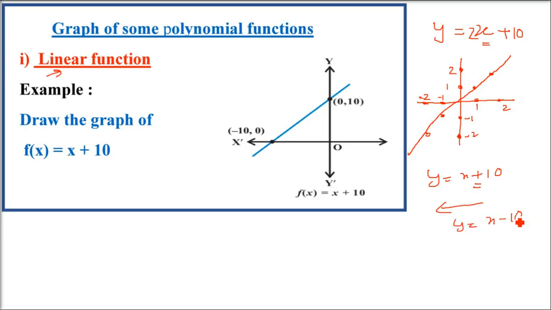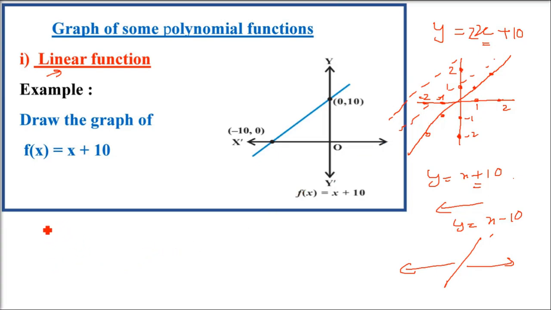So you shift the graph y equals x 10 points backwards. If you have y equals x minus 10, that means you have to add 10 to make it y equals x, so shift it 10 steps ahead. You see here, the shape remains the same, only the position is changing. The inclination may change, but the look and feel of the graph is not going to change.